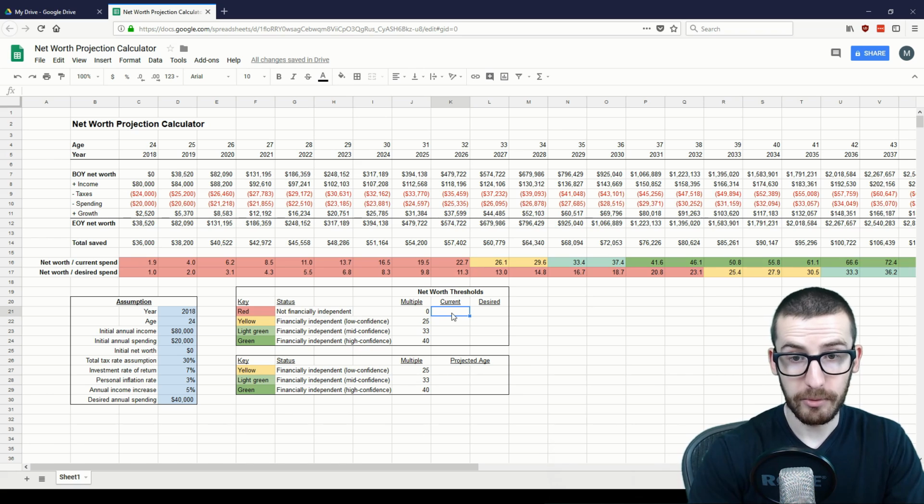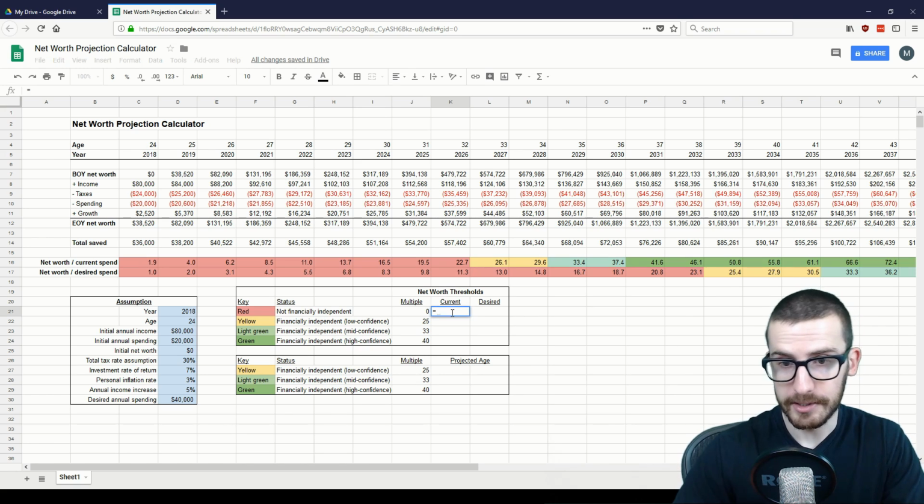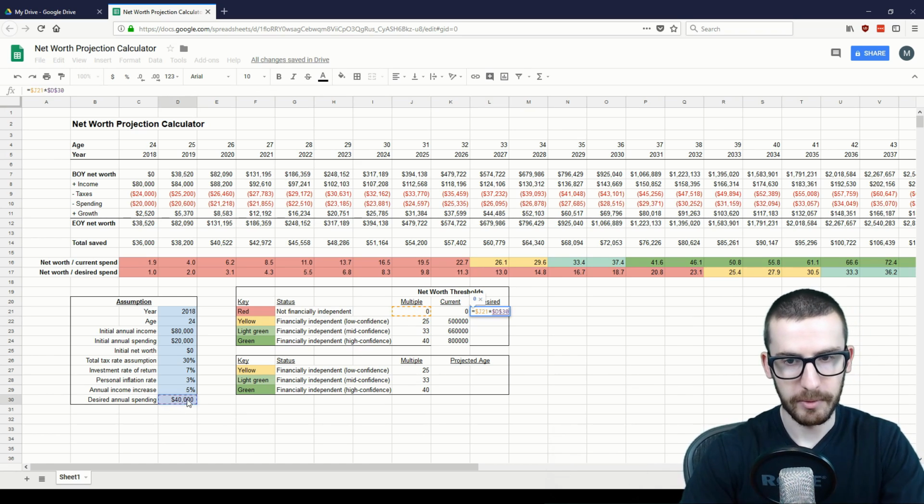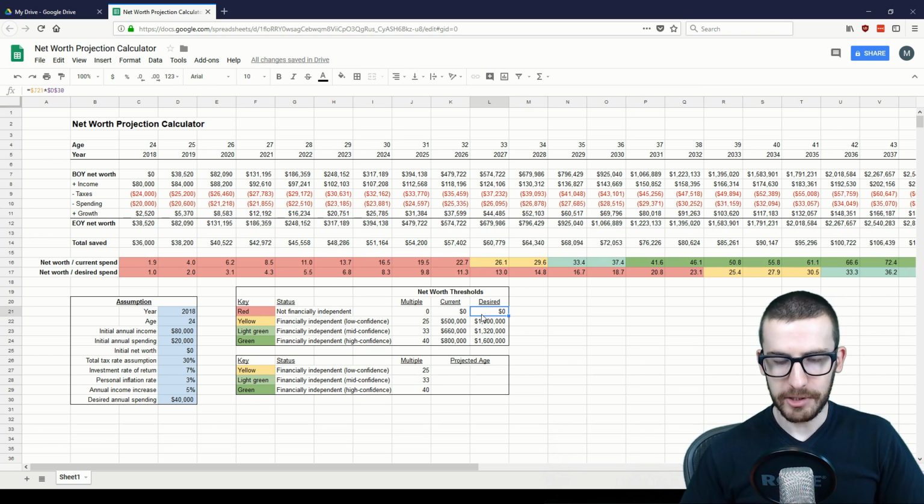Now for the net worth thresholds, these aren't actually too bad. Basically just take your multiple, and what we're going to do is lock the J column, and we're going to multiply it by our current annual spending here, and then we can bring that down. And for the desired spending, it's also the same multiple times our desired annual spending here. We're going to lock that in place. So there's our thresholds for today's dollars for reaching each of those levels of